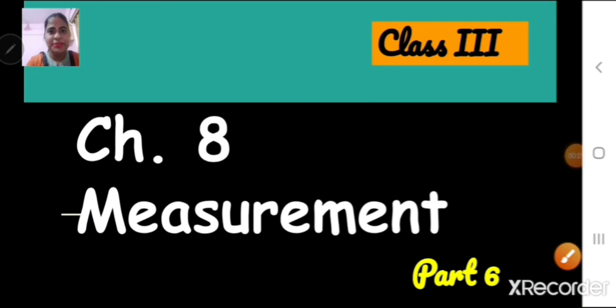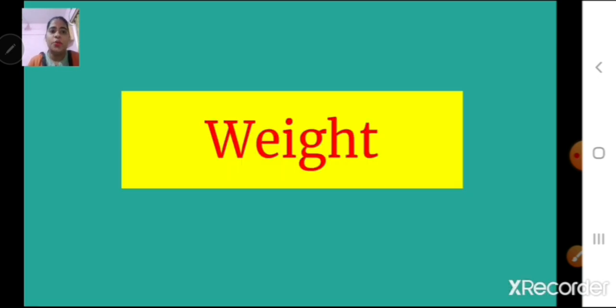Sai Ram children, let us continue with our chapter number 8, measurement. Children, today we are going to learn a new topic which is weight. Now children, what is weight?